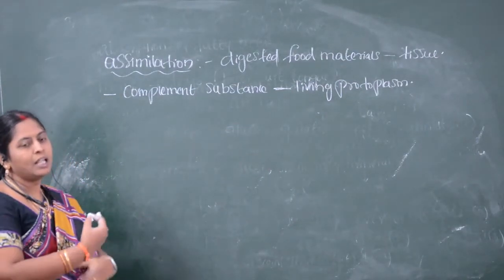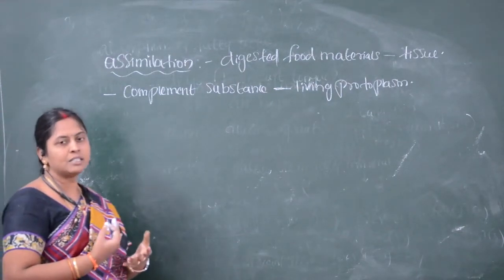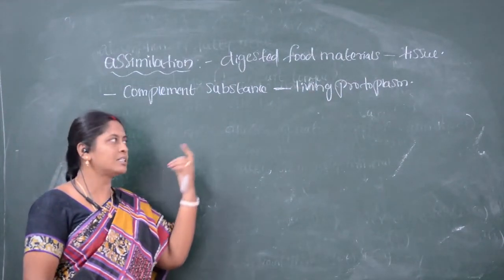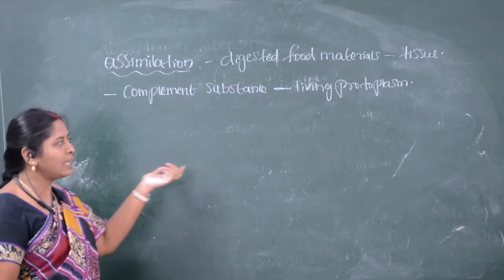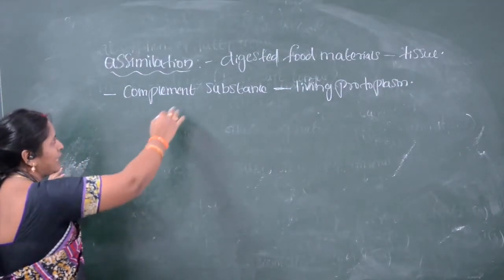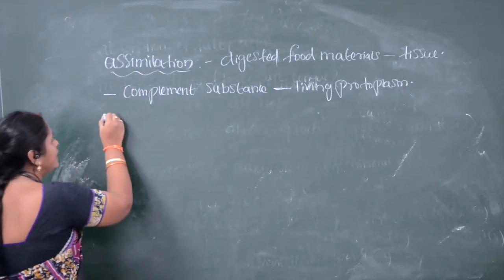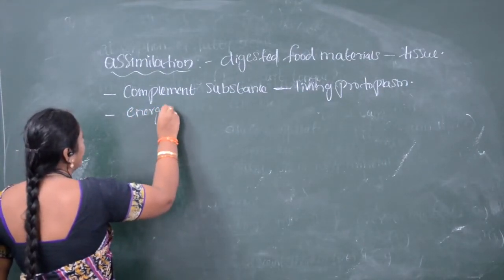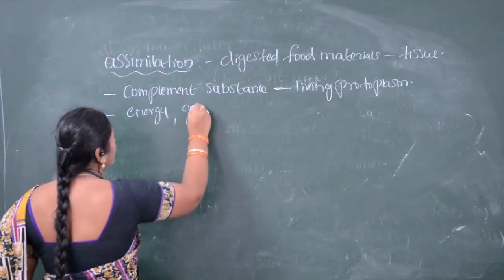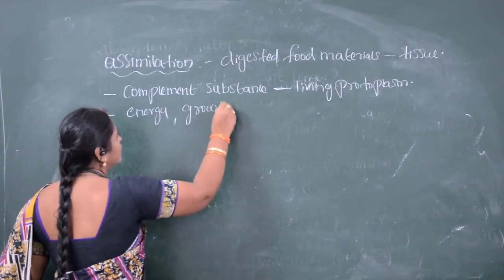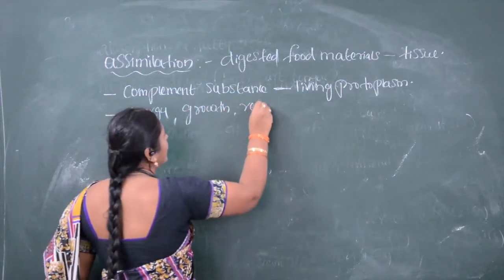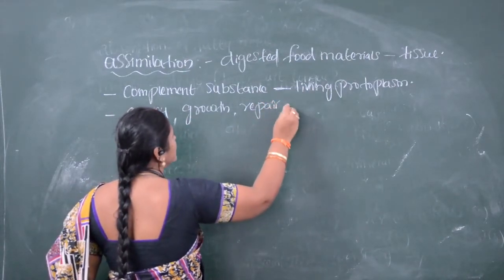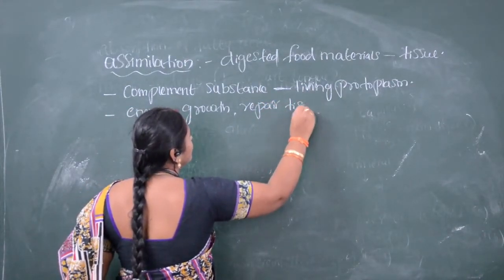Now, what activity occurs in the cell? Metabolic activities occur in the cell. The digested food material is used for energy, for the growth and repair of tissues.